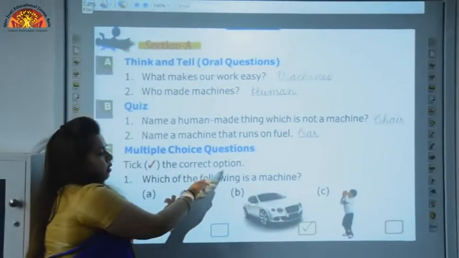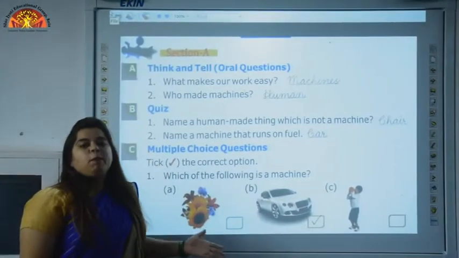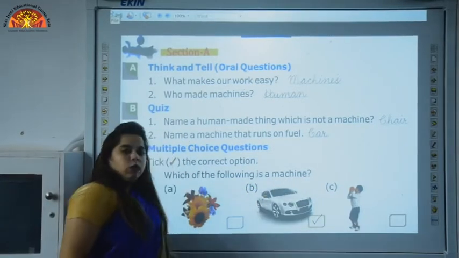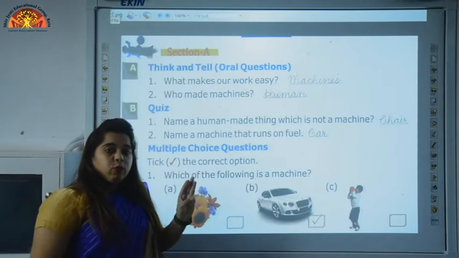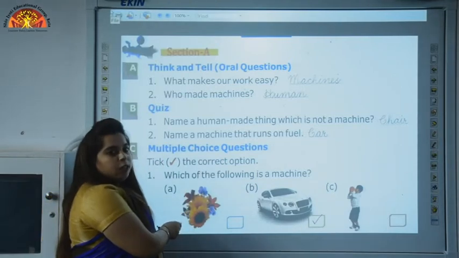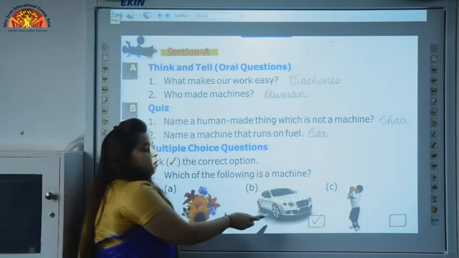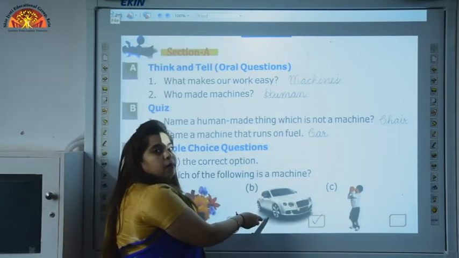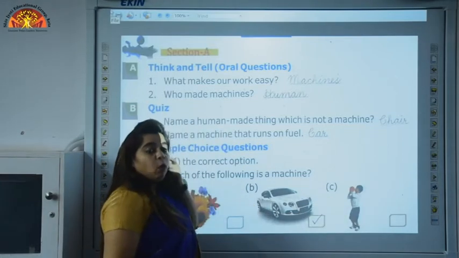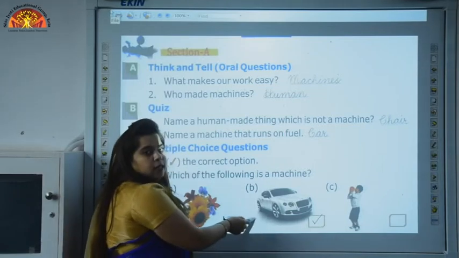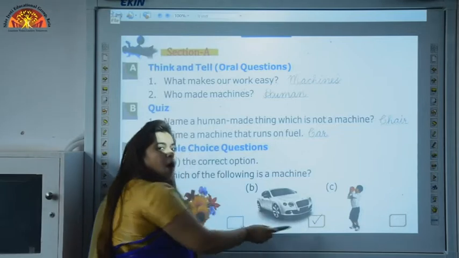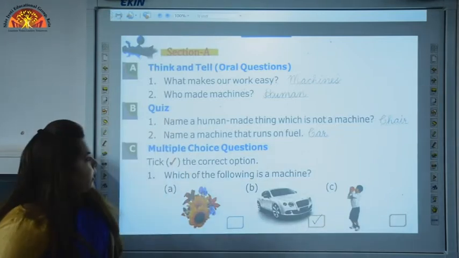Tick the correct option. We have to tick the correct option in this. Which of the following is a machine? Now 3 options are given over here. We have to see which is a machine. Flower. Is flower a machine? No. So this is wrong. B is car. Is car a machine? Yes. A boy playing with a ball. Is a boy playing with a ball machine? No. So the correct answer is B, car. We will tick on option number B. Now let's move further.